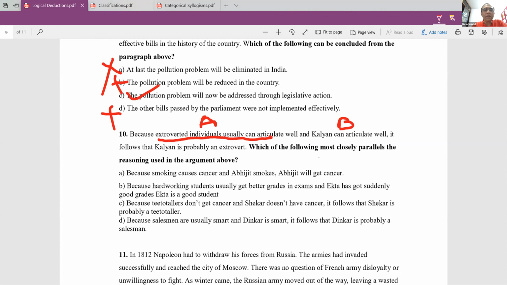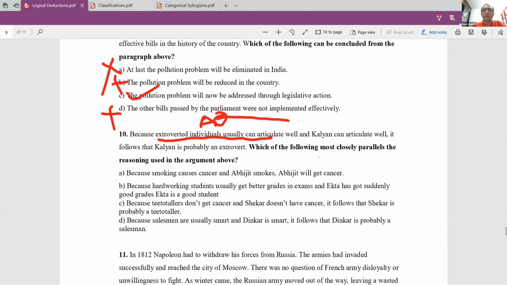So it follows that Kalyan is probably an extrovert. Because Kalyan articulates well, you are saying that Kalyan is an extroverted individual.